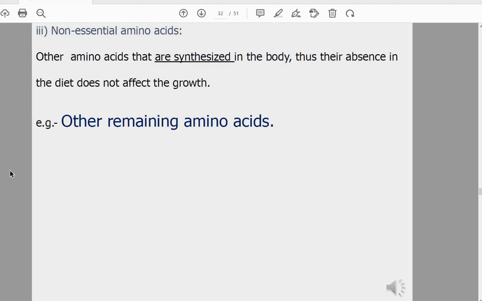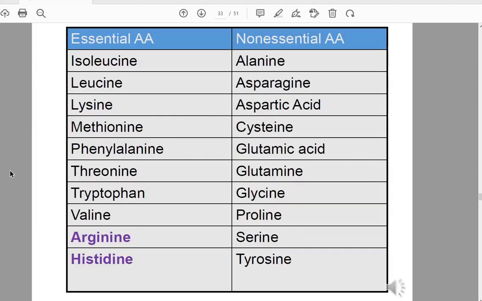Non-essential amino acids are the rest of the amino acids which are other than essential. They can be synthesized in our body, and their absence in our diet cannot affect the growth because our body can synthesize them. This is a list of essential and non-essential amino acids, and remember the mnemonic.